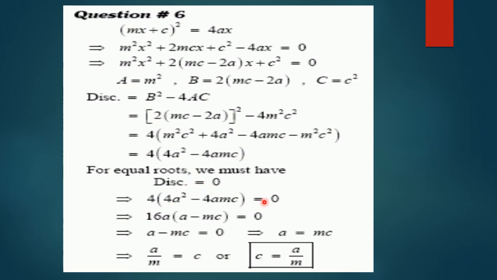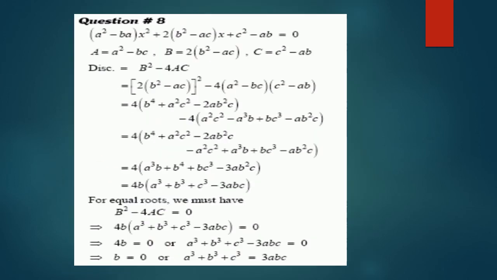So putting the discriminant equal to 0, we get 16a(a − mc) = 0. As 16 cannot be equal to 0, either a = 0 or a − mc = 0. So a − mc = 0 implies a = mc or c = a/m, which is our required condition.